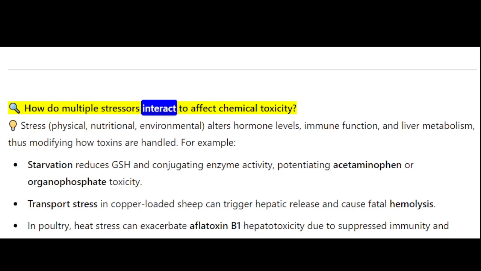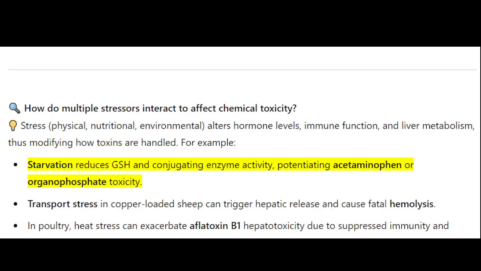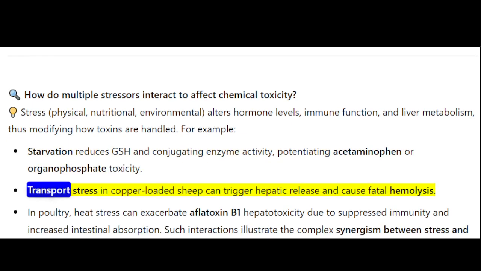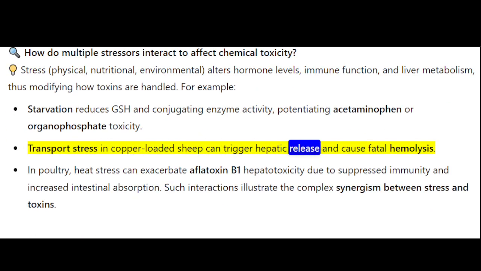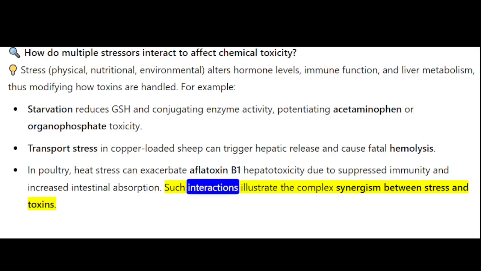How do multiple stressors interact to affect chemical toxicity? Stress, physical, nutritional, environmental, alters hormone levels, immune function, and liver metabolism, thus modifying how toxins are handled. For example, starvation reduces GSH and conjugating enzyme activity, potentiating acetaminophen or organophosphate toxicity. Transport stress in copper-loaded sheep can trigger hepatic release and cause fatal hemolysis. In poultry, heat stress can exacerbate aflatoxin B1 hepatotoxicity due to suppressed immunity and increased intestinal absorption. Such interactions illustrate the complex synergism between stress and toxins.